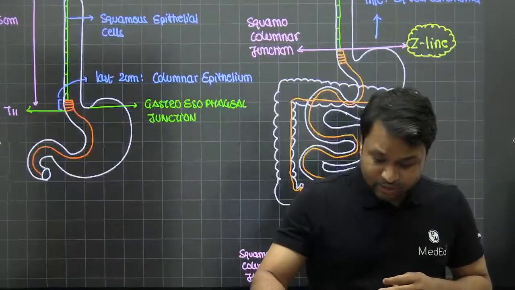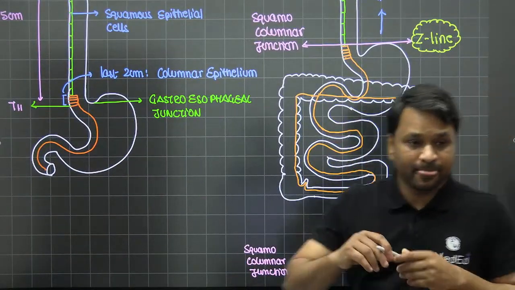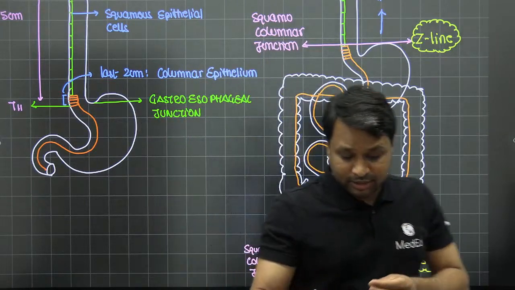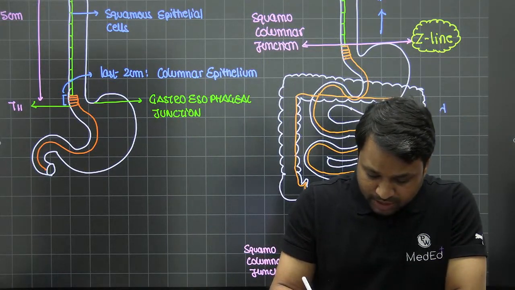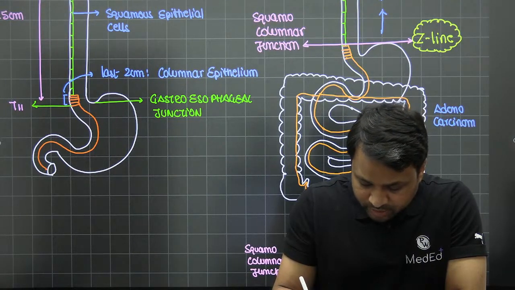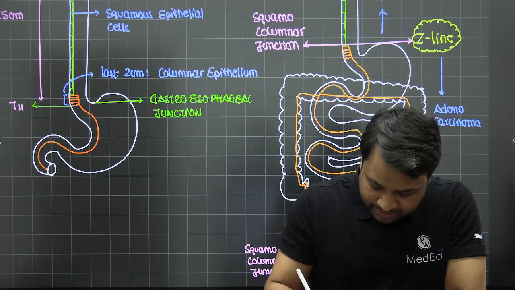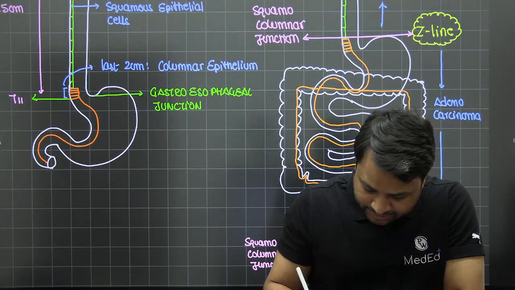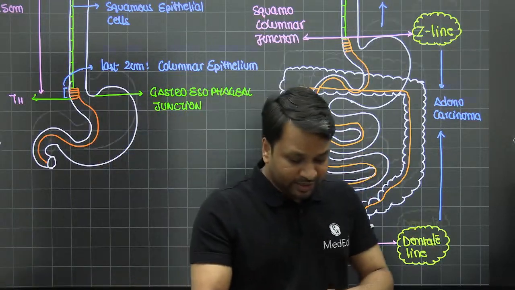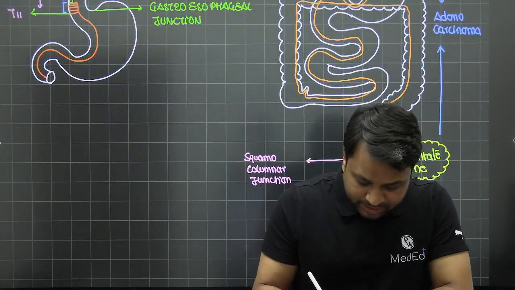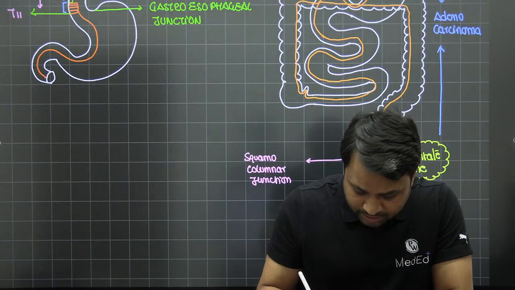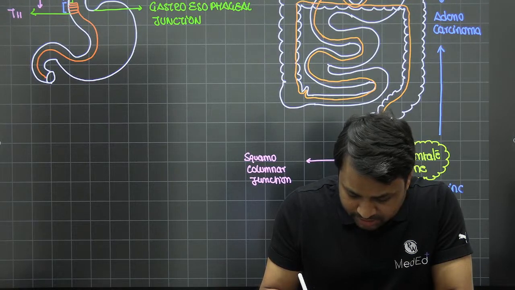Any malignancy that arises between the Z line and the dentate line, everything is lined by columnar epithelium, and in columnar epithelium the only malignancy you can have is adenocarcinoma. So between the Z line and the dentate line, the malignancy that usually occurs is adenocarcinoma. And when it goes below the dentate line, the most common variant is again squamous cell carcinoma.